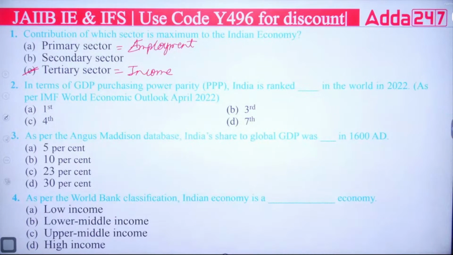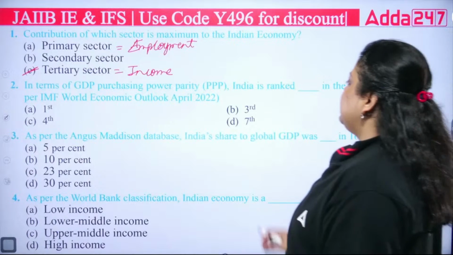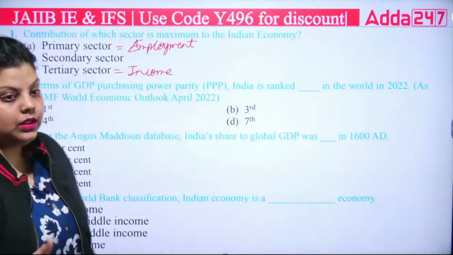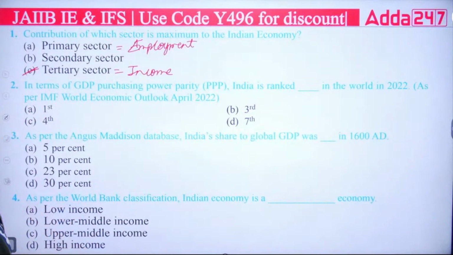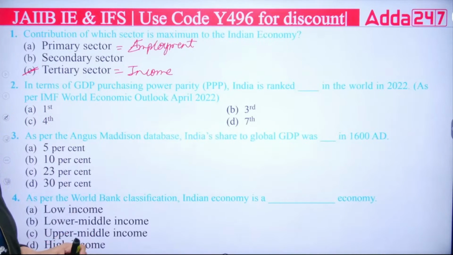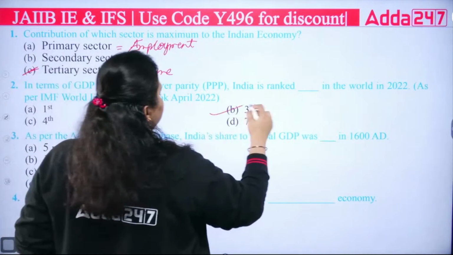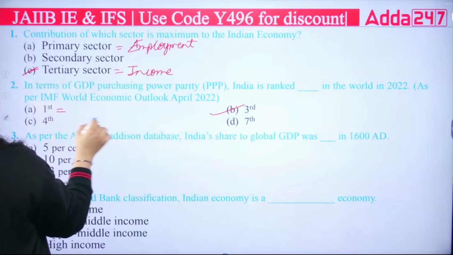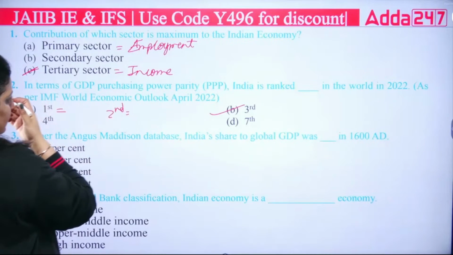Second is saying in terms of GDP purchasing power parity, India is ranked what in the world in 2022 as per IMF World Economic Outlook April 2022? It is your simple, the third rank. India's rank is third. Acha, who is first and who is second in this ranking?